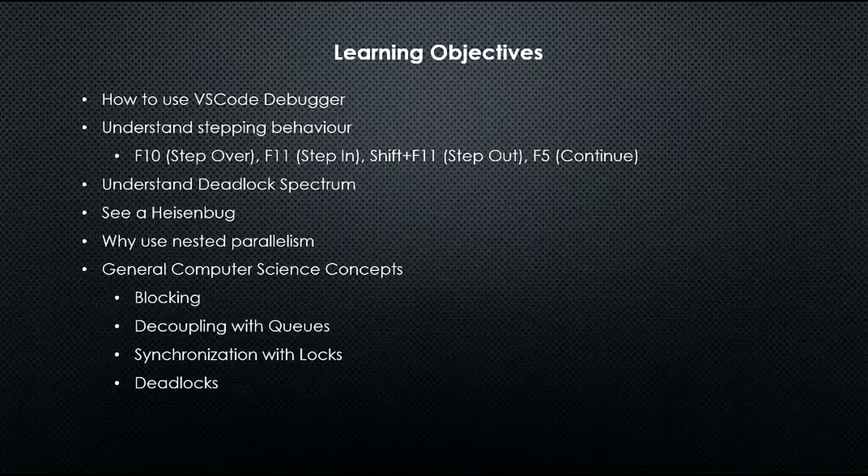Then I'm going to show you a slide about the deadlock spectrum, meaning it's not just no lock or lock. You can think of it probabilistically from 0% to 100%. And I'll show you some tweaks to make it go closer to 0 or closer to 100, or definitely 100%, or very close to 0, but I can't confirm it's 0. So if anyone has experience, you can tell me how to make it go 0.